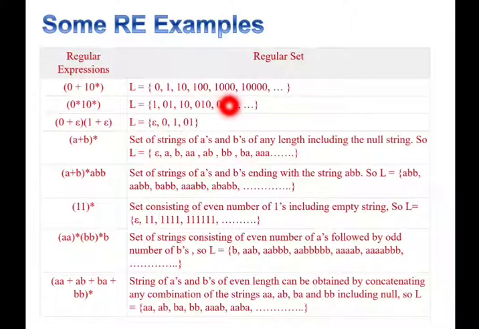If repeated 2 times, we get 00, 010, 100, 1010, and likewise. The regular expression 0 star 1 0 star describes a language consisting of strings containing a single 1 preceded and followed by 0 or more number of zeros.